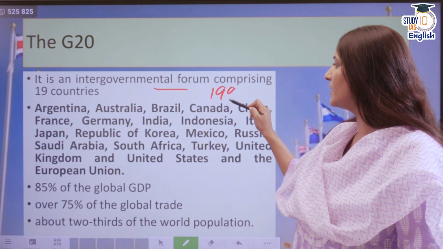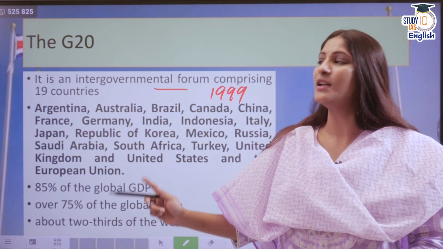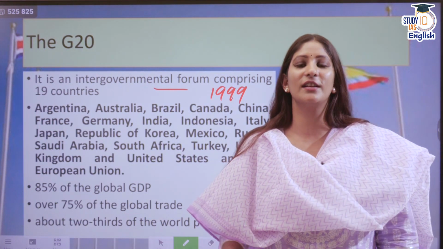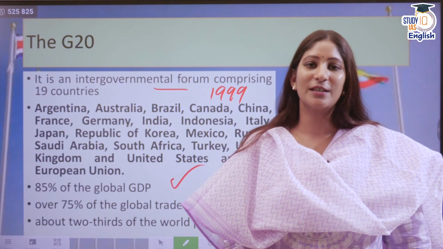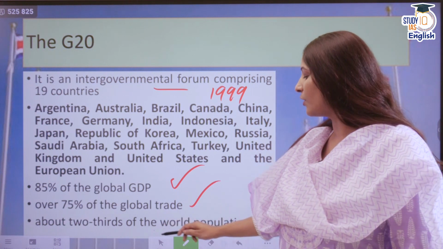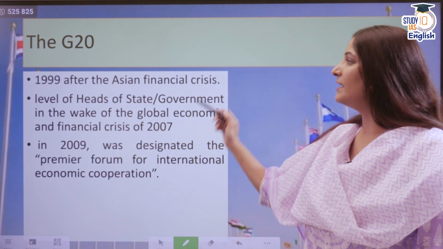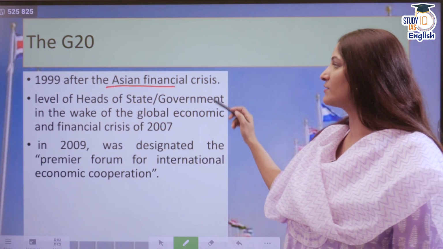Then we talk about the G20 being an intergovernmental forum which came into being in 1999. The 19 countries plus the European Union, I have already told you about, but in the PDF which I will give you on Telegram, I have also jotted them down. It represents about 85% of the global GDP, 75% of the trade, and two-thirds of the world's population, and that makes it a big market. And as I told you, it was developed in 1999 after the financial crisis of Asia.